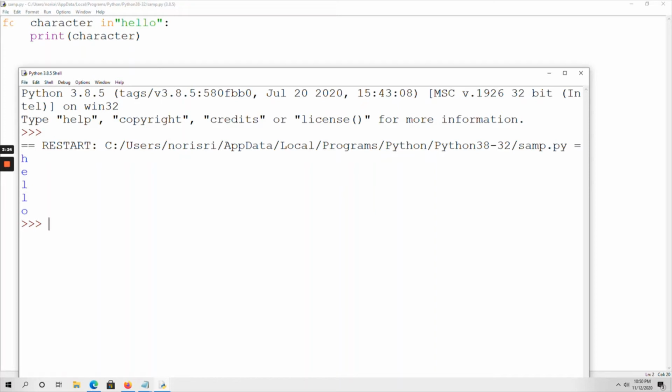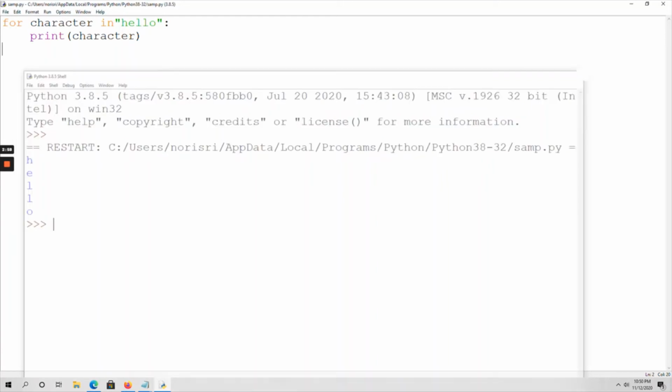Again the cursor goes to the for loop, no other characters are there, so the cursor just comes out of the loop. So this is one execution of for loop.